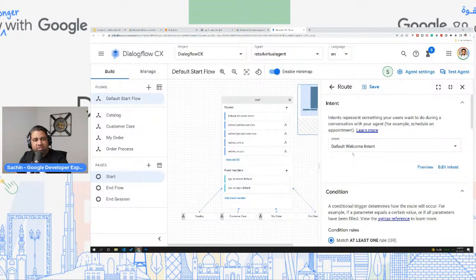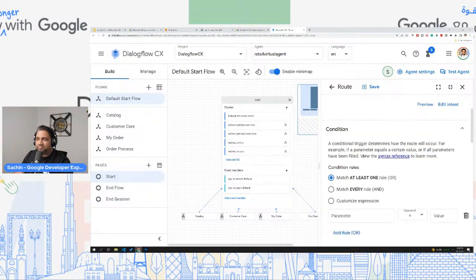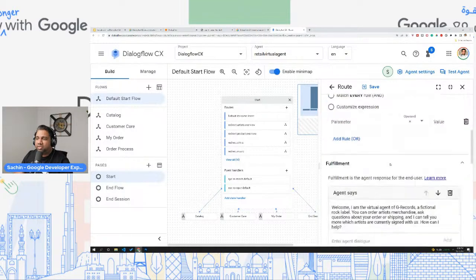It is trained on greetings. Now, if any user says hi, hello, any of those kind of keywords or phrases, it will automatically detect that, okay, the intent detected is default welcome intent. And then immediately over here, it will say, okay, is there any conditions? So the condition is match at least one rule.